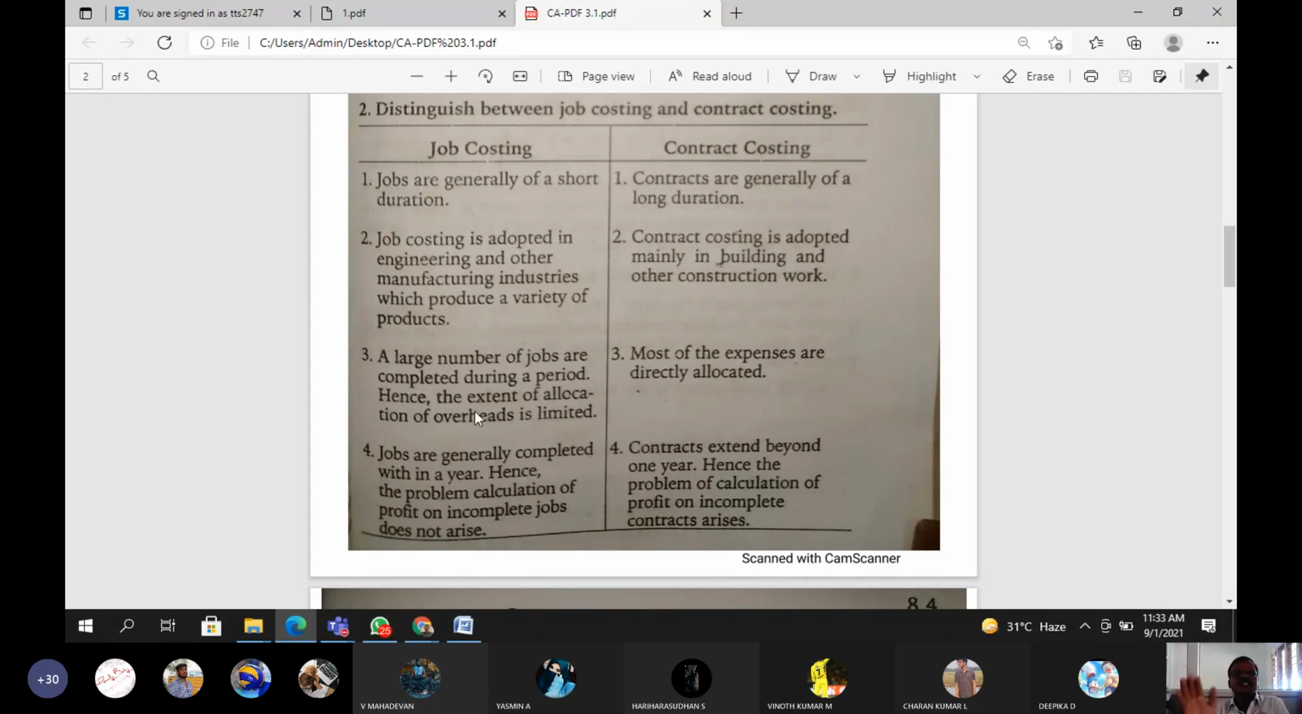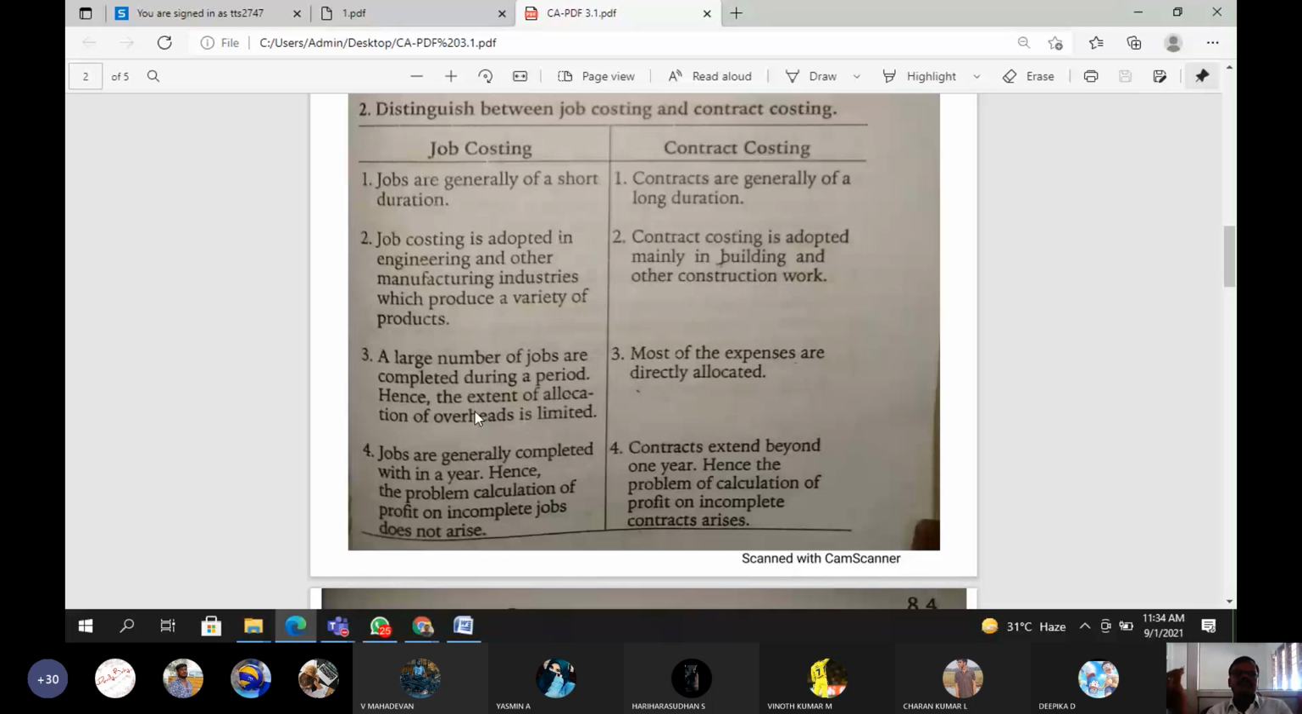Second difference: job costing is adopted in engineering and other manufacturing industries, not the service industry. So it is only applicable for manufacturing industry. But contract costing is adopted mainly in building and other construction work. Contract costing is applicable only for building and construction work, not the service industry. Okay, the third difference between the two titles.